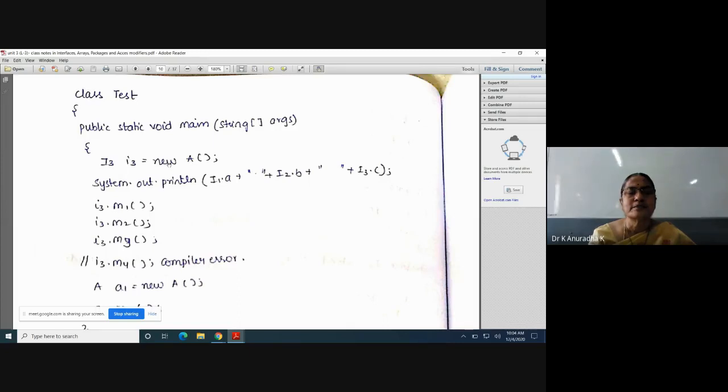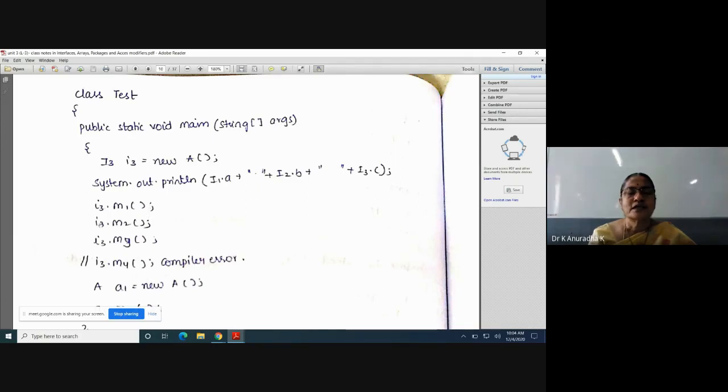So the implementing class object is assigned to interface reference variable. Then with this reference variable, you can access all the members of this interface, and for overridden methods, because all the 3 methods of interface I3 are overridden methods, the implementing class overriding methods will be executed. That is the reason.